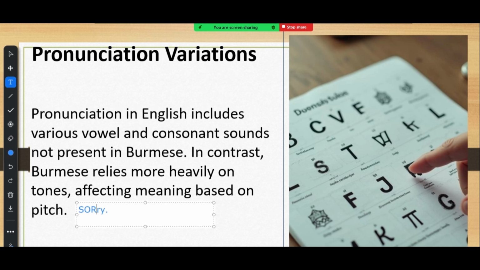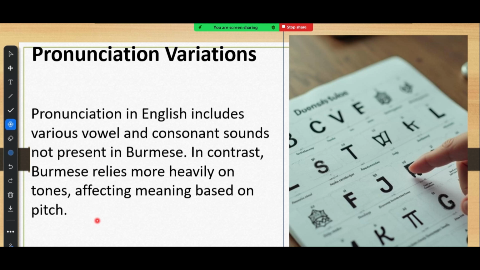Let me give you an example. If I say like this, sorry, okay, sorry. I just want to say sorry. That's strange because I don't use stress. So that's not natural in English language. So let me go to the next slide.